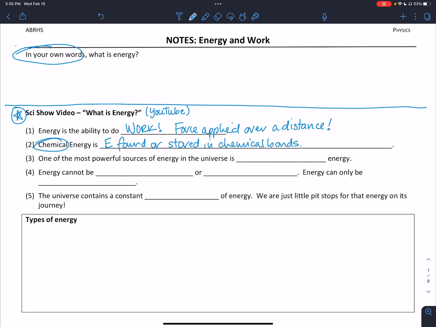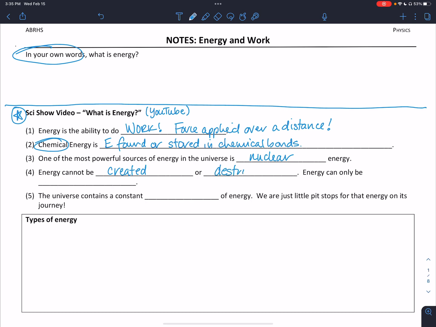Now, if we go even further and look, instead of a molecule, at atoms, we find that one of the most powerful sources of energy is found within that atom, and that is nuclear energy. It's the energy that can be harvested if we split the atoms in half or if we fuse 2 atoms together. Throughout the universe, we have found that energy cannot be created or destroyed.